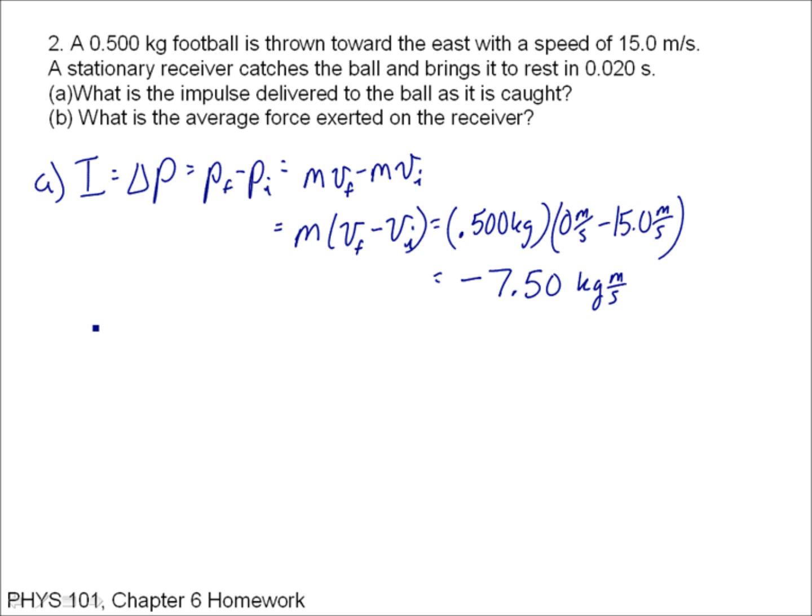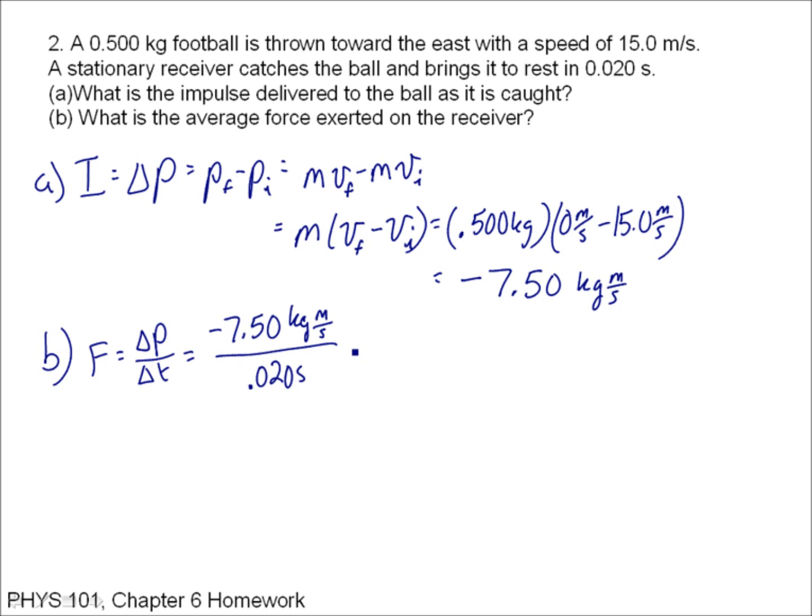Now, I also want to find out what the force is. So force is equal to that impulse over time. That impulse is, as we've already said, minus 7.5 kilogram meters per second over time, which is 0.020 seconds, and that gives me negative 375 newtons. If I check my units, I have kilogram meters per second, and then another seconds.